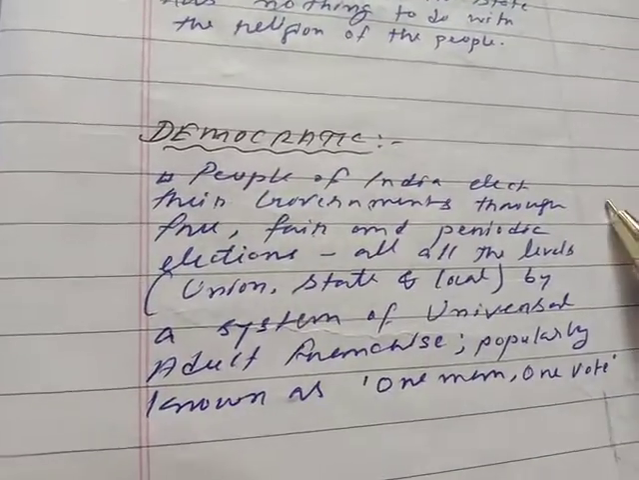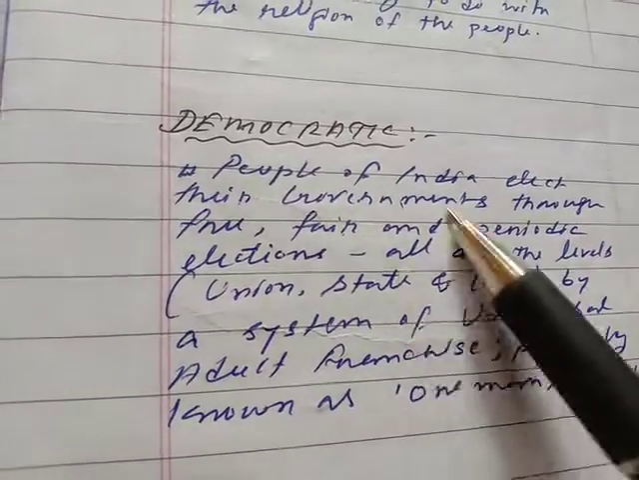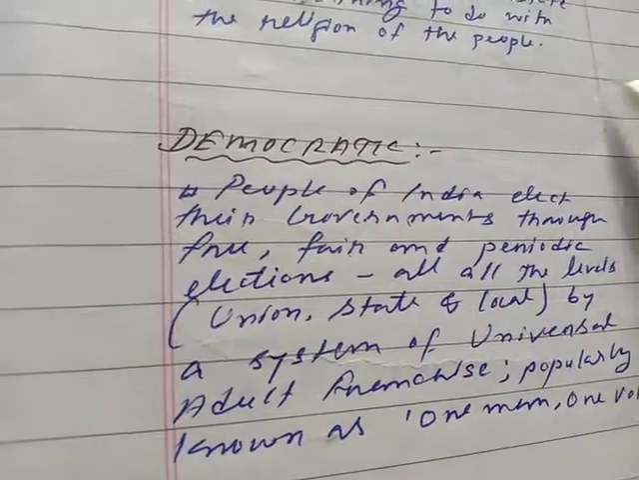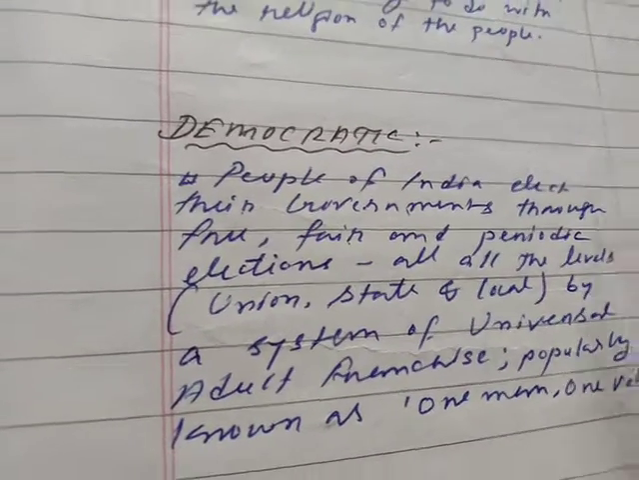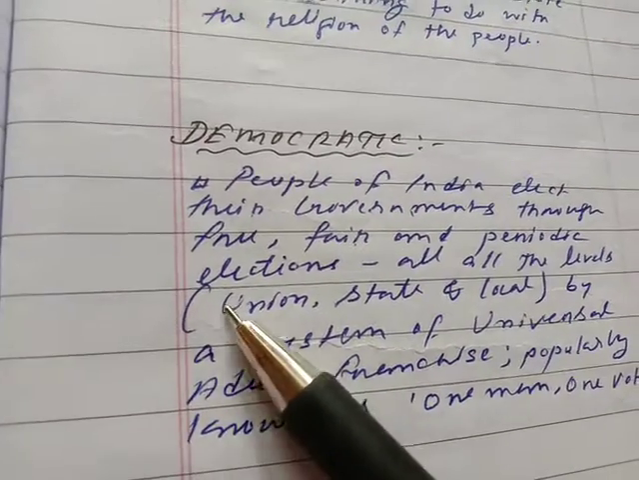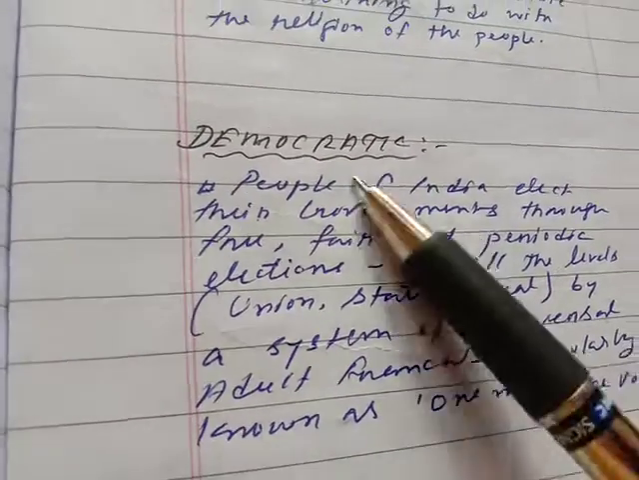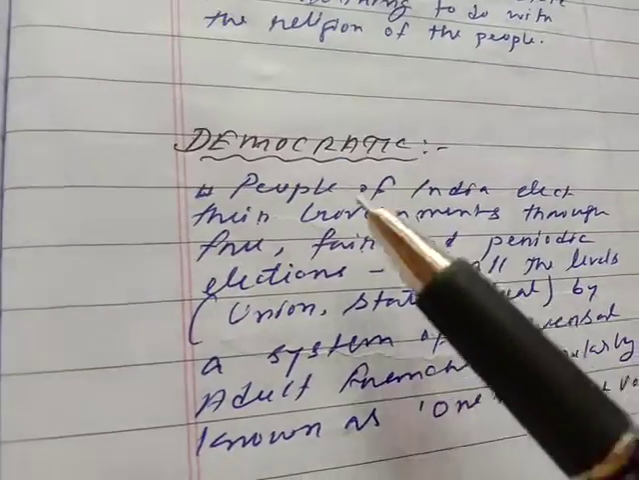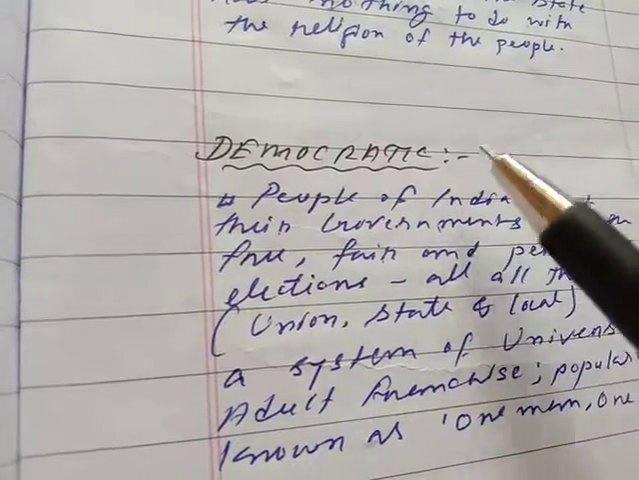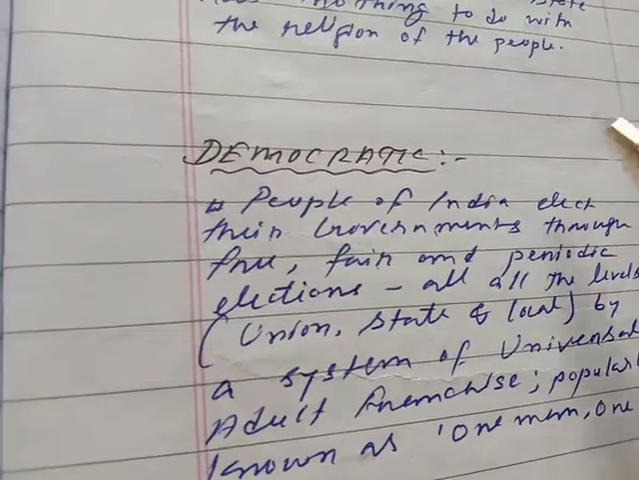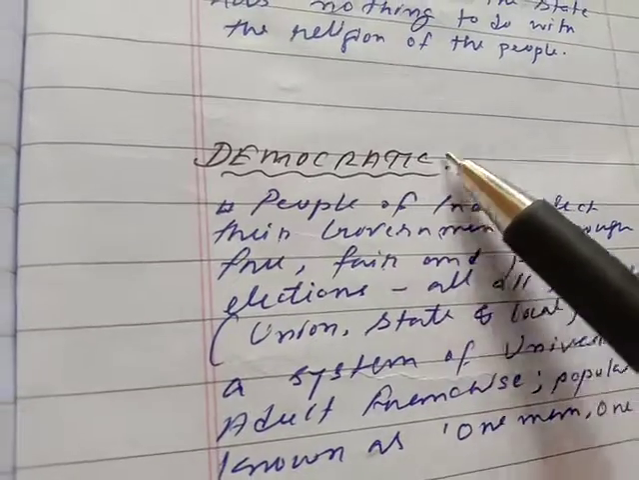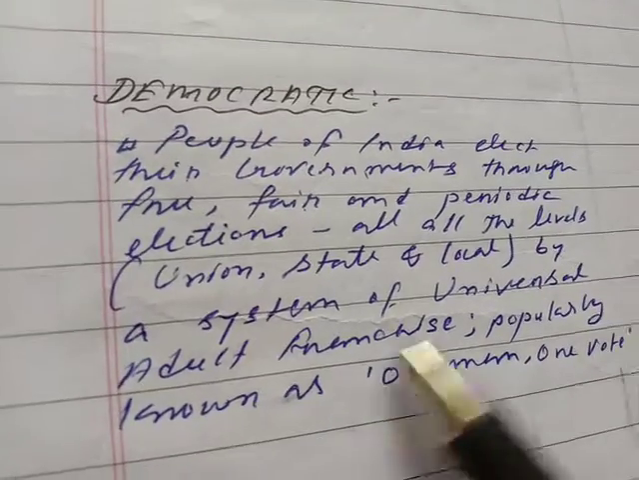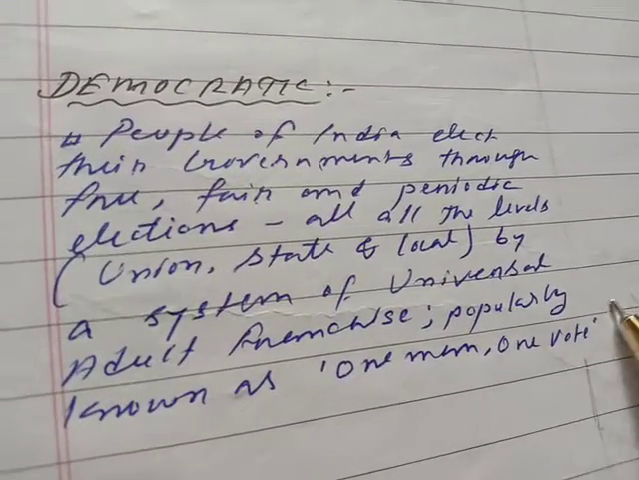People of India elect their governments through free, fair and periodic elections. Five years term is there. Election is free and fair. Article 324 deals with provisions relating to election. Universal adult franchise. Election is at the union, state and local level. Union level, Parliament. There is election in the lower house, that is House of the People or Lok Sabha. In state there might be two legislatures, bicameral legislature. In some states there are unicameral legislatures. So there are legislative assemblies in which direct elections are held. Then local panchayats and municipalities. A system of universal adult franchise, popularly known as one man one vote. Done.